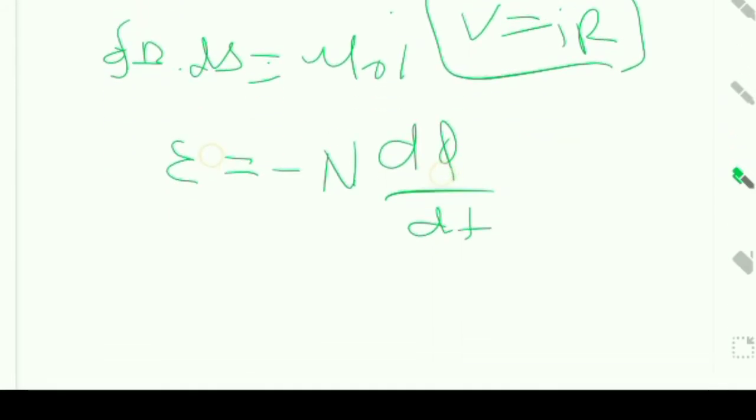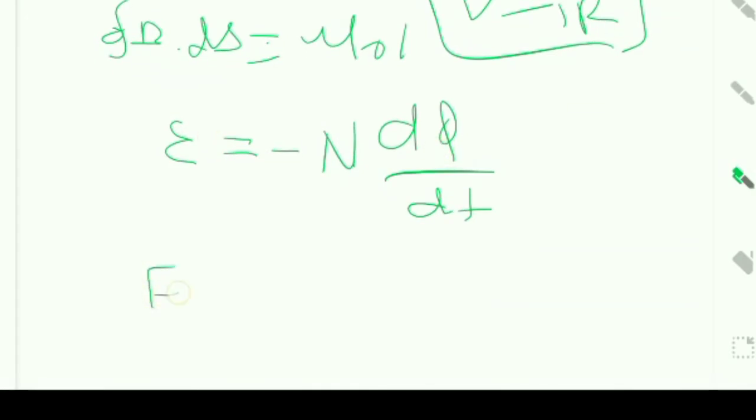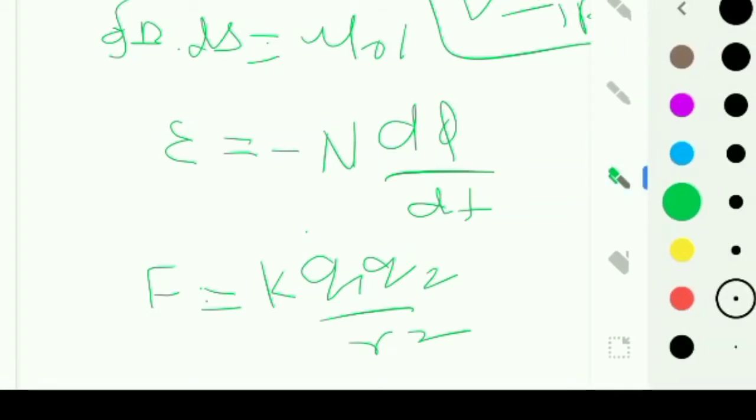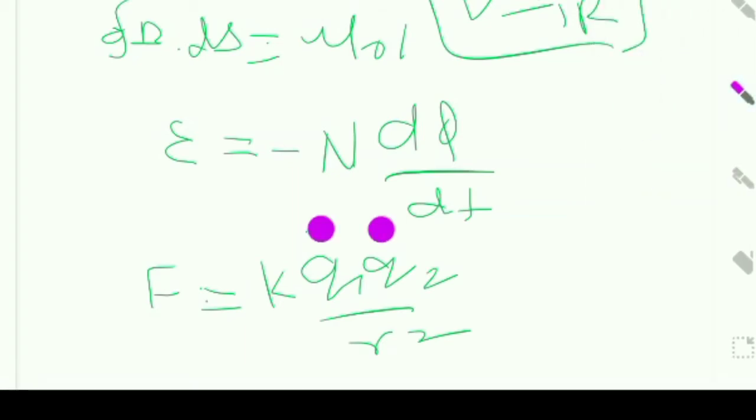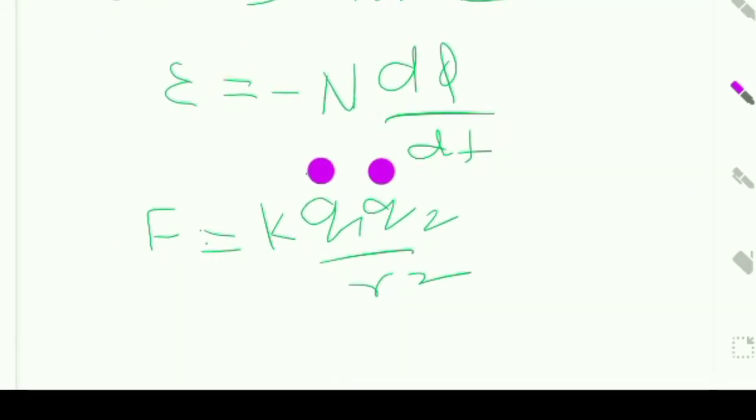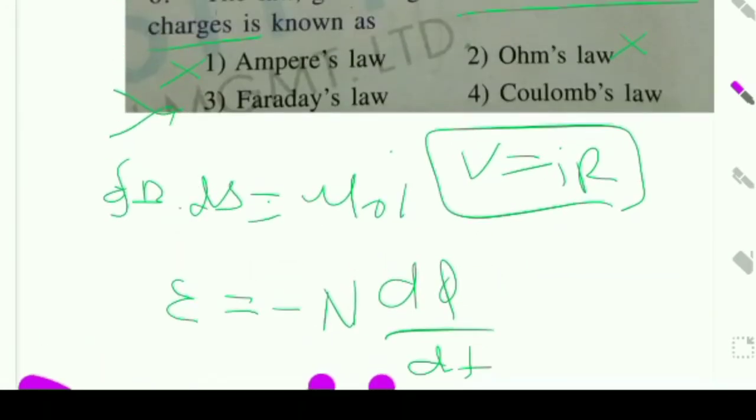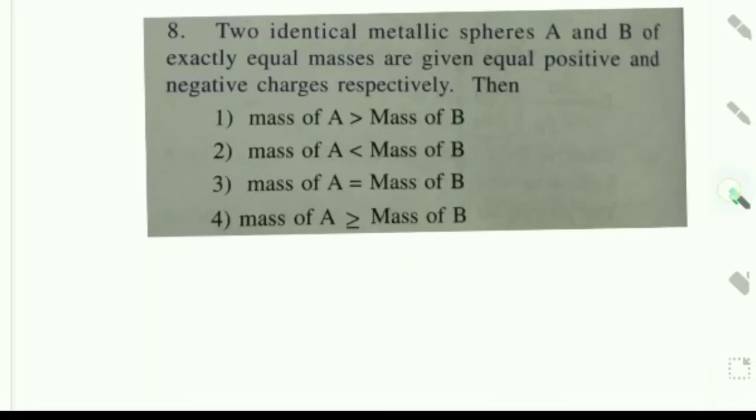Again, Coulomb's law, the force between charges: F is equal to k into q1 q2 by r square. Here we have 2 charges and a force relation formula, so the fourth one is the right answer.